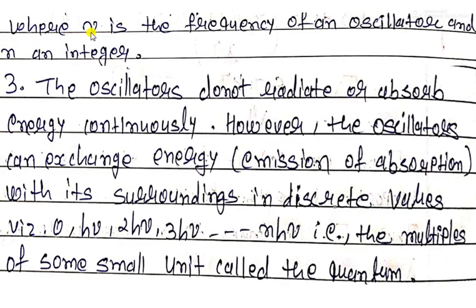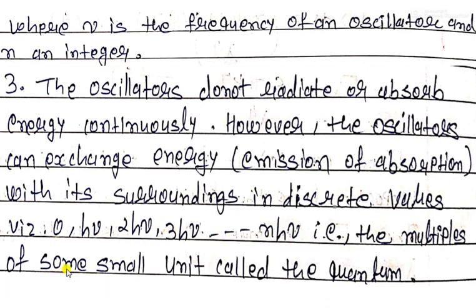Now, nu is the frequency of an oscillator and n is the integer number. I already explained that. And the third assumption is that the oscillators do not radiate or absorb energy continuously. However, the oscillators can exchange energy, emission or absorption, with their surroundings in discrete values like 0, h nu, 2 h nu, 3 h nu, up to n h nu.